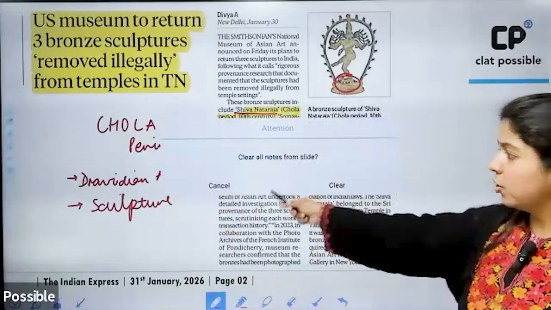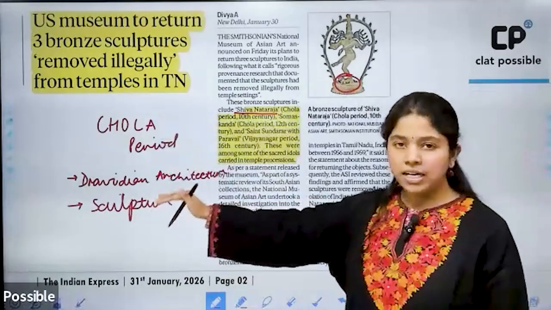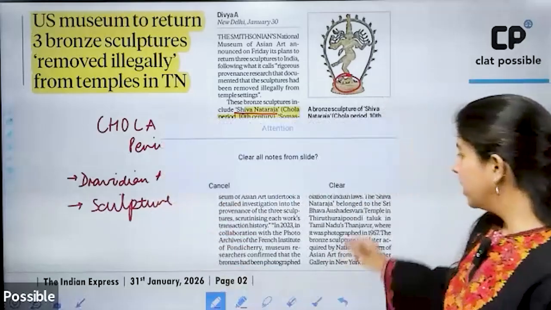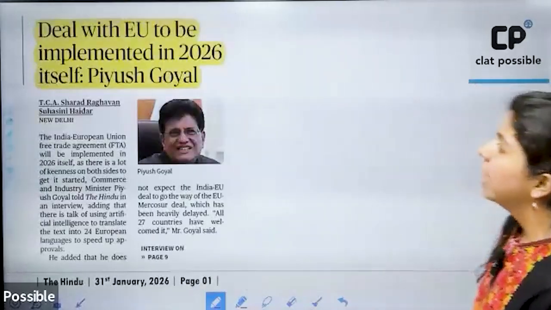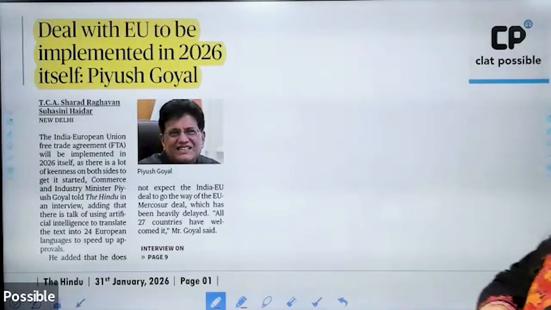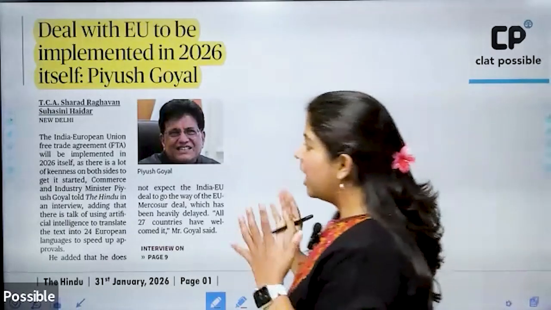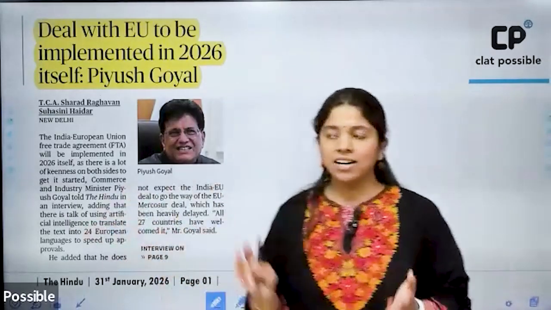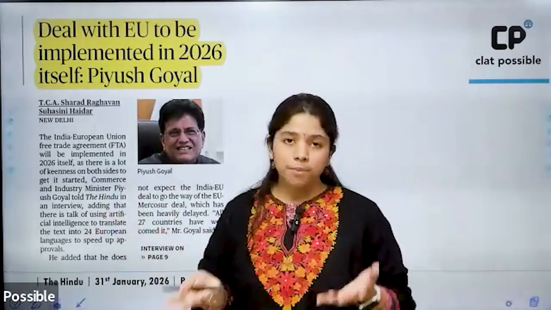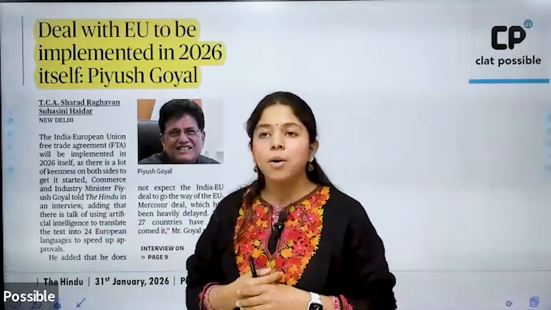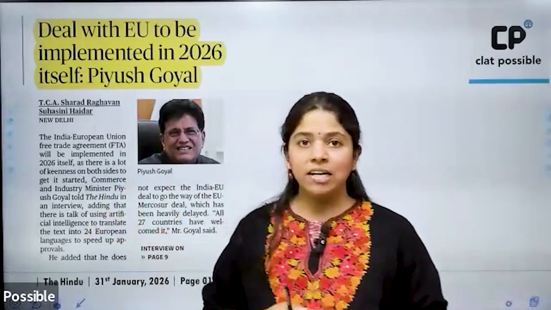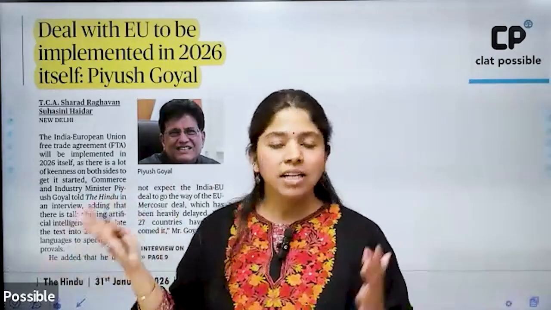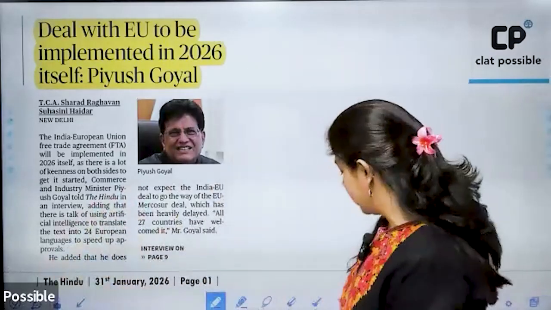So keep in mind that the Chola period is known for its Dravidian architecture and its bronze sculpture styles. All right. Then coming to the next one, again Piyush Goyal has given greater recognition to the upliftment of the manufacturing sector that is set to take place because of the European Union India Free Trade Agreement, and also he said that it will be implemented in 2026 itself.